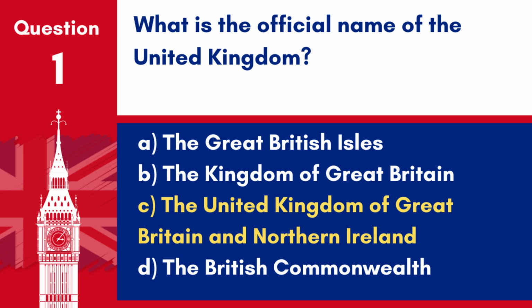Answer: C. The United Kingdom of Great Britain and Northern Ireland. This is the official name that reflects the political union of the countries within it.